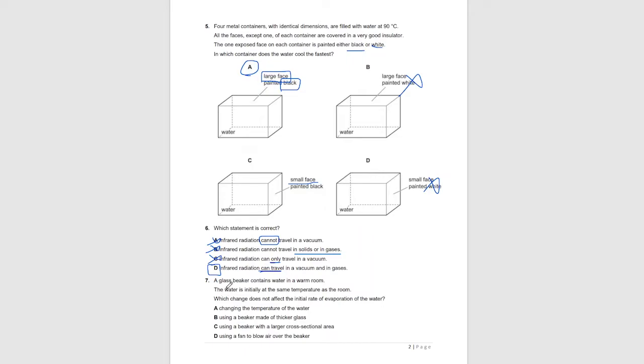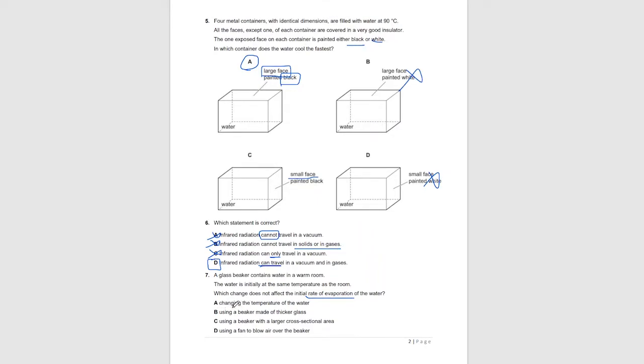Question number 7. A glass beaker contains water in a warm room. The water is initially at the same temperature as the room, which change will not affect the initial rate of evaporation? So rate of evaporation is affected by temperature and surface area it's exposed to.